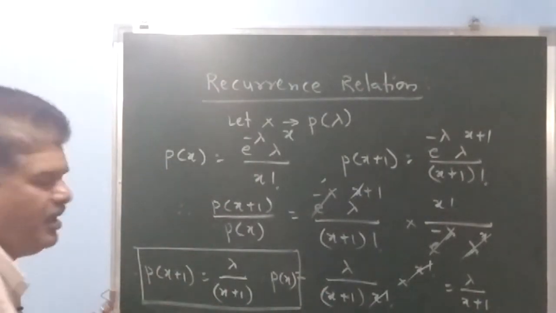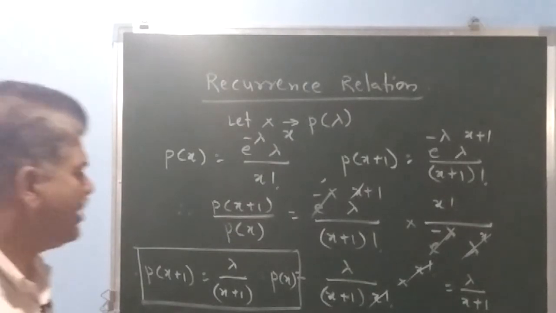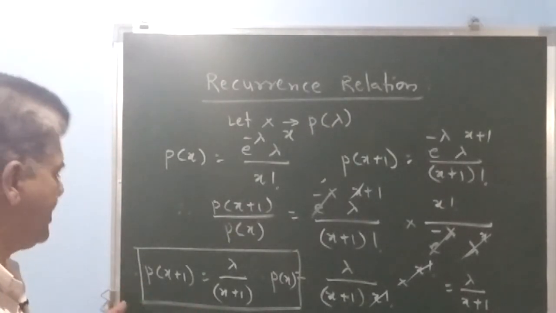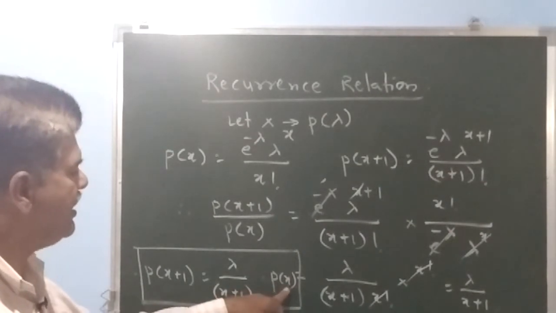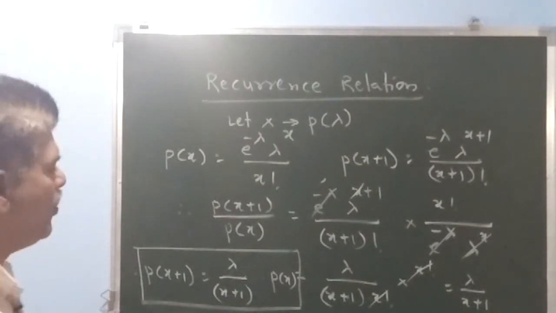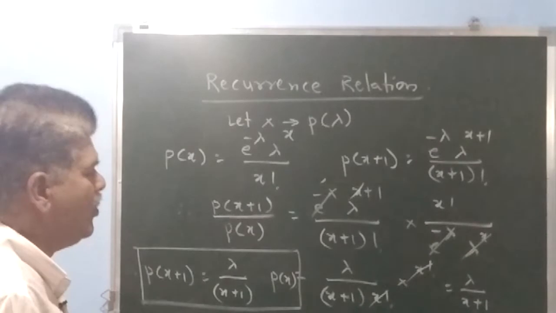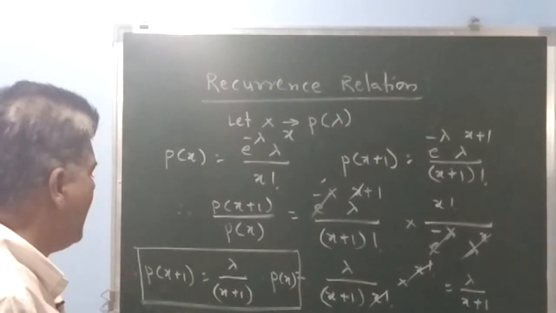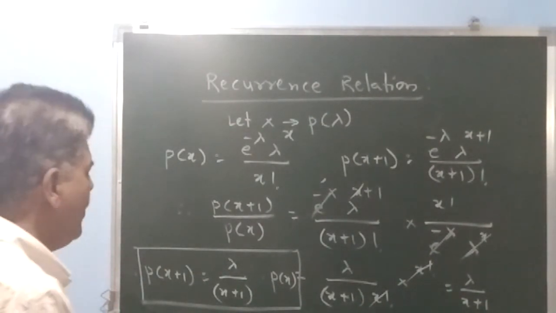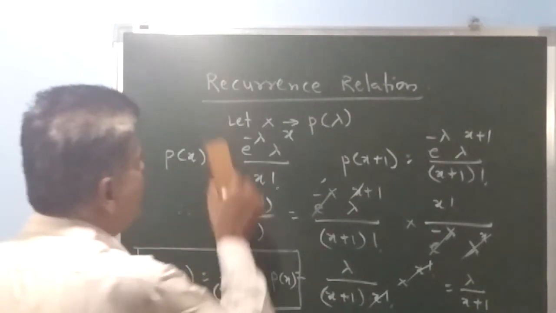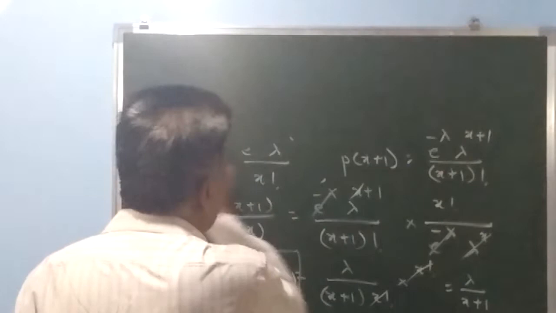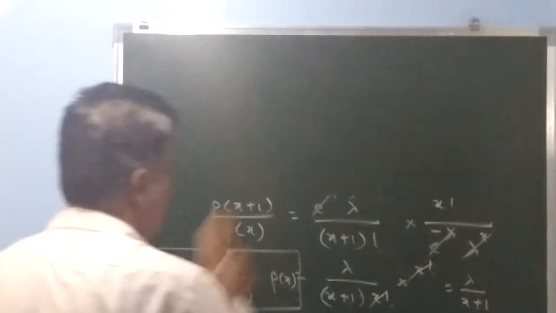This relation is important while calculating the probabilities, because x takes values from 0, 1, 2 like this. Suppose I know the exact value of P of x, I can obtain the next value of probability. So recurrence relation is useful in obtaining the probabilities.